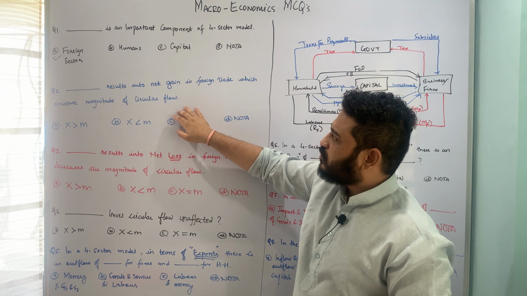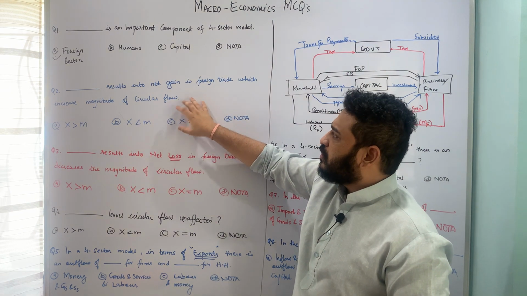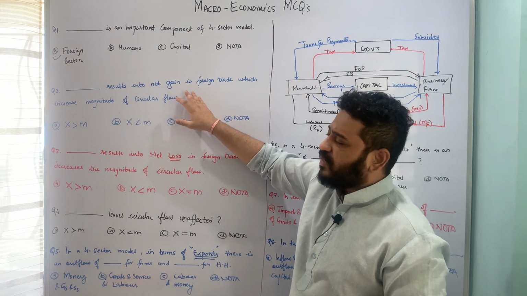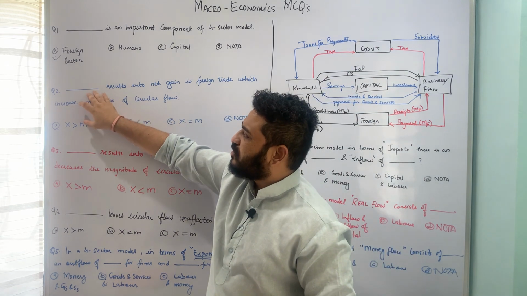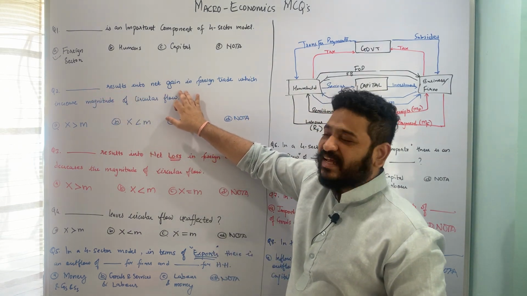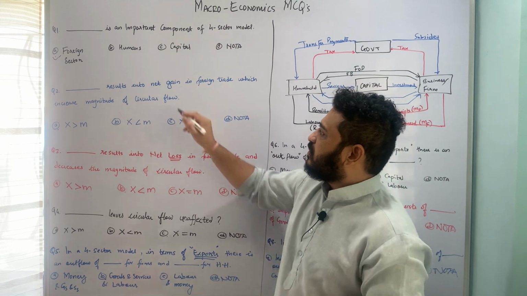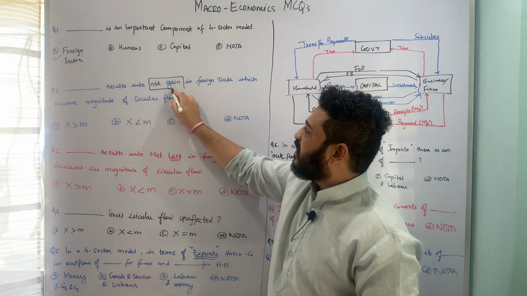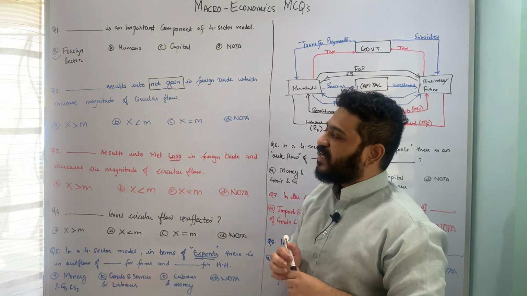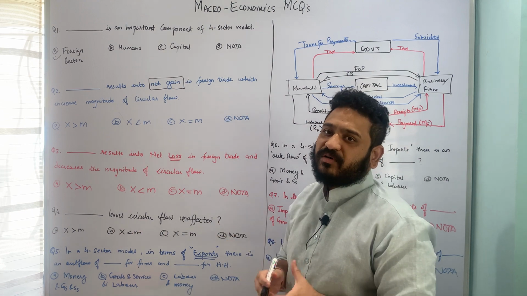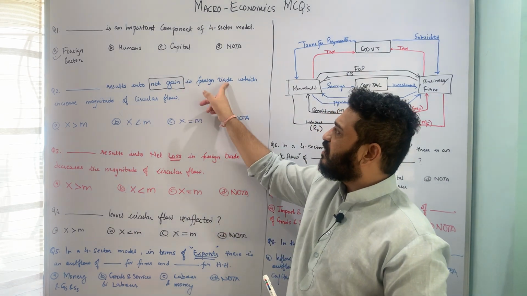Let us now move to the next question, which is talking about the gains from trade or net gains from trade. The question is: dash results into net gain in foreign trade, which increases the magnitude of circular flow. When will we have net gain in foreign trade?